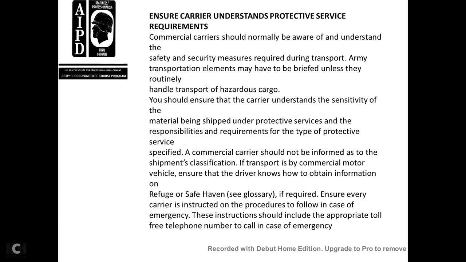They should ensure the carrier understands the sensitivities of the material being shipped, and the protective service responsible for the requirements for the type of protective service specified. The commercial carrier should not be informed of the specific classification of the transportation. Ensure the driver knows how to obtain information on refuge and safe havens. Ensure that everyone is instructed on the procedures followed in case of an emergency. The instructions should include the appropriate toll-free telephone number in case of emergency.